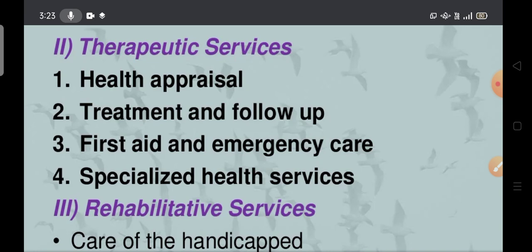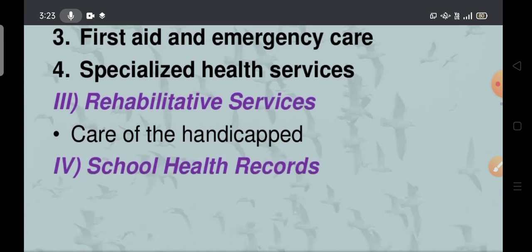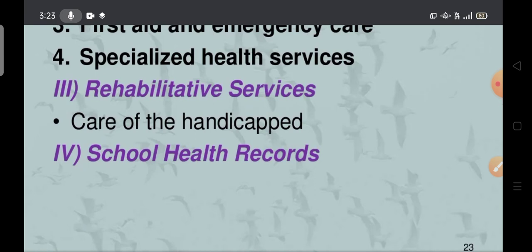If the child has any problem, we have to arrange a first aid kit box and emergency equipment also. According to the situation, we can save the life of the child with the help of the first aid kit box and so on. Next, specialized health services. If treatment is not available in the local hospital setup attached to the school and college, we can refer the child to another hospital for better treatment. Specialized health services also have to be provided to promote the health of the children.